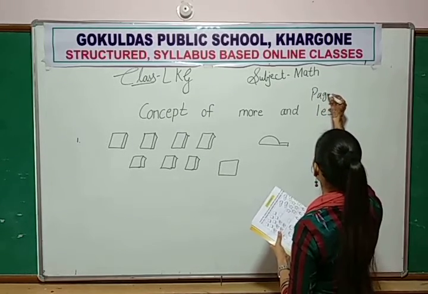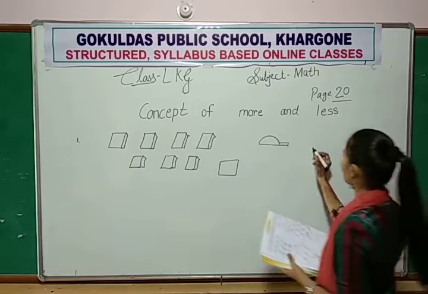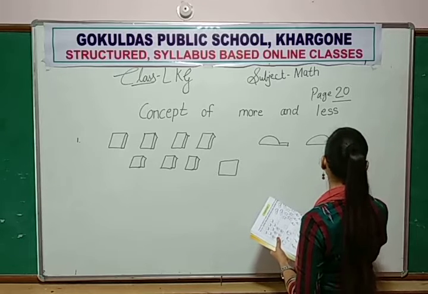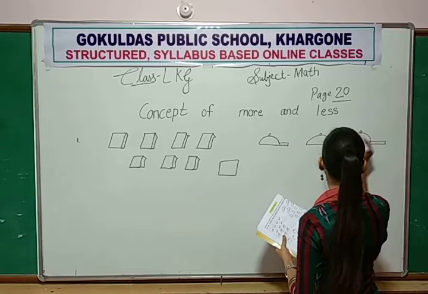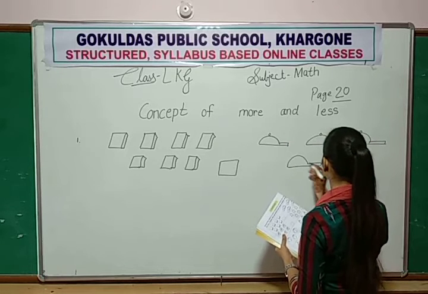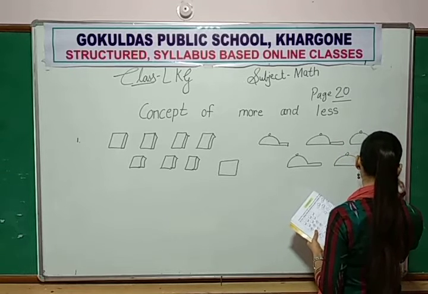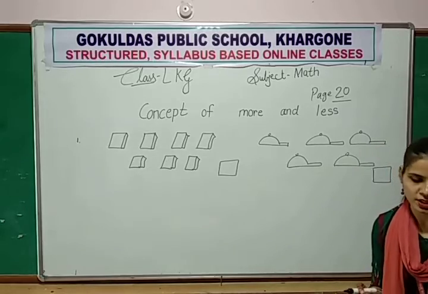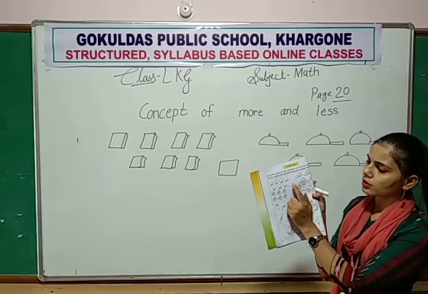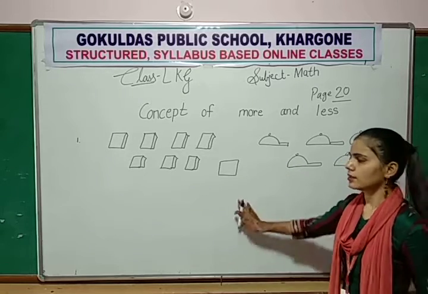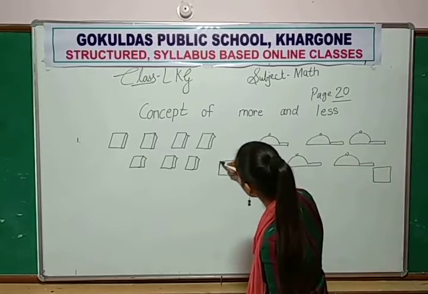Page number 20. Now, first you count the objects. First you count the objects and write the number in this block. And those who have a notebook, write down in your notebook and count the objects. Okay.